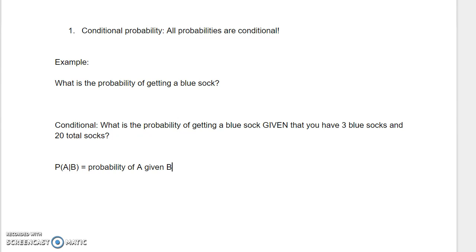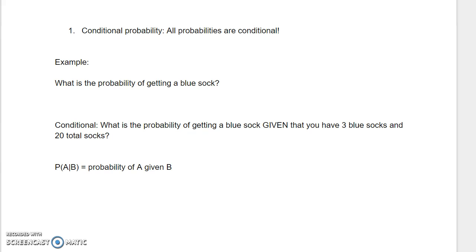Here is a non-conditional probability. Supposedly the easy kind, but as you're about to see, it's actually impossible to do a non-conditional probability. Here's the question. What is the probability of getting a blue sock? Well, there's no way to answer that. Under what circumstances are you asking? You're saying, well, how many socks are there? How many blue socks are there? Give me some more information. You know why? Because you want to do conditional probability. That's the only kind that makes any sense to do.